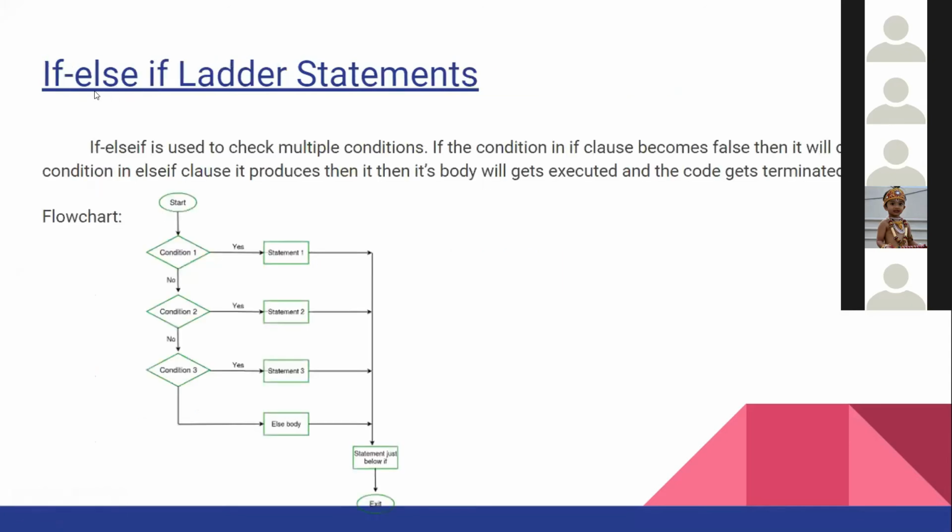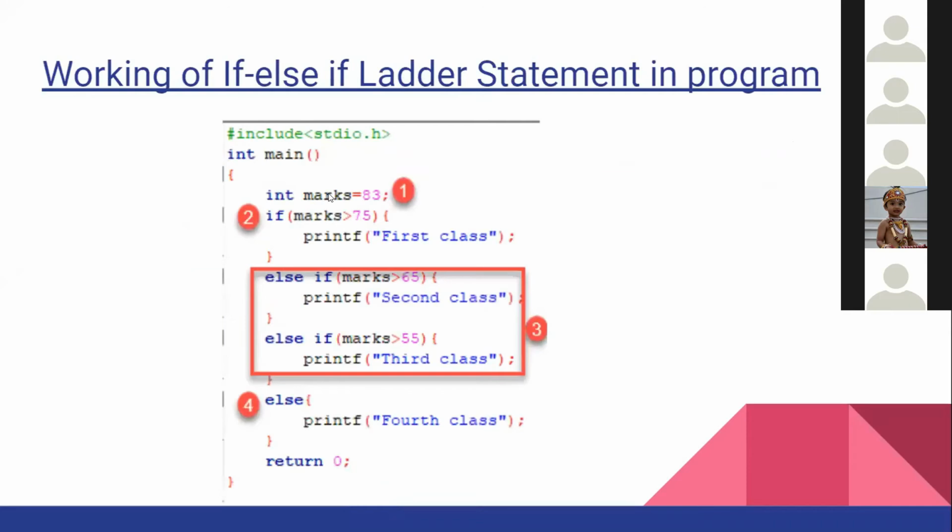Okay. Now there is the if else if ladder. It means you just keep putting conditions. If this, and in the last you just put that. Okay, how will it work? Let's say, just start from here, like where 2 is written. If marks is greater than 75, you put first class. Else if marks is greater than 65, print second class. Else if marks greater than 55, third class. And then at last you put else, fourth class. Okay.